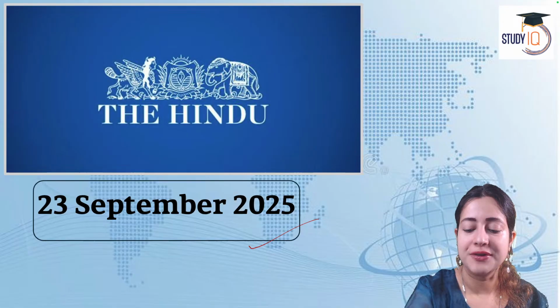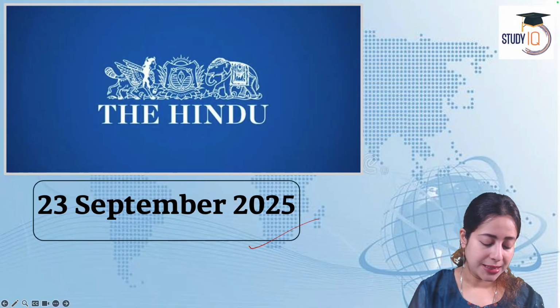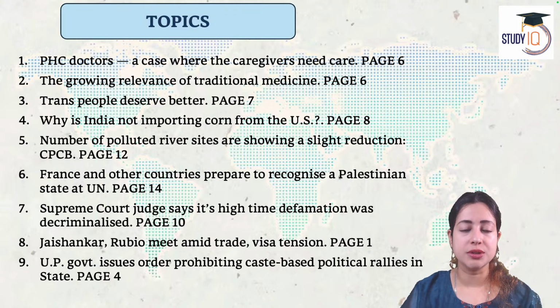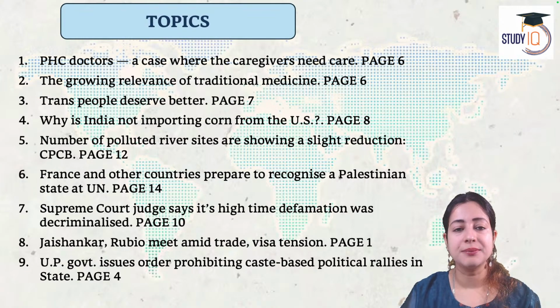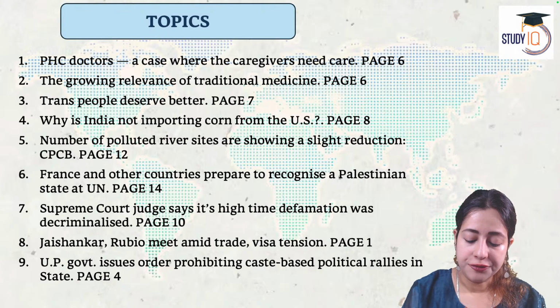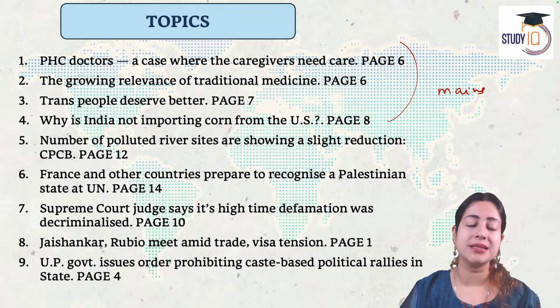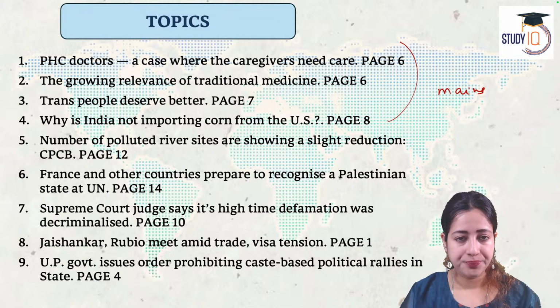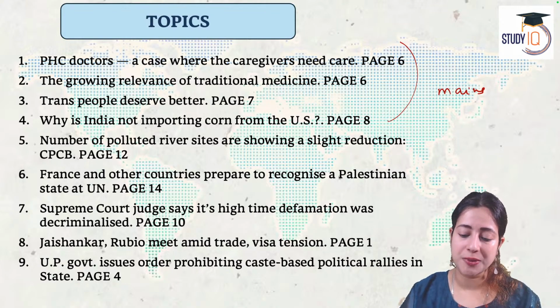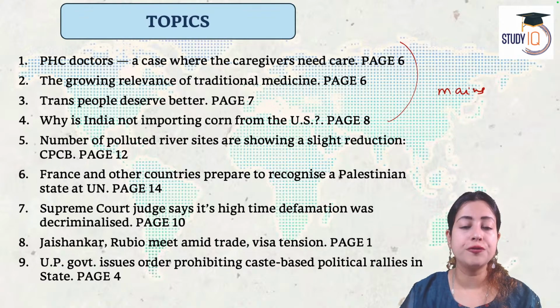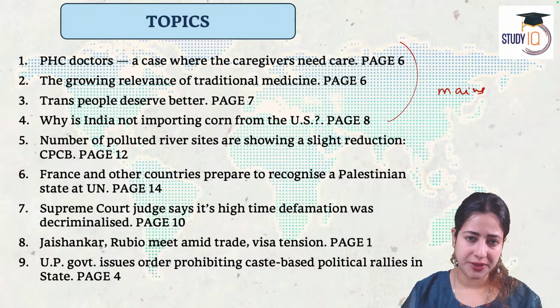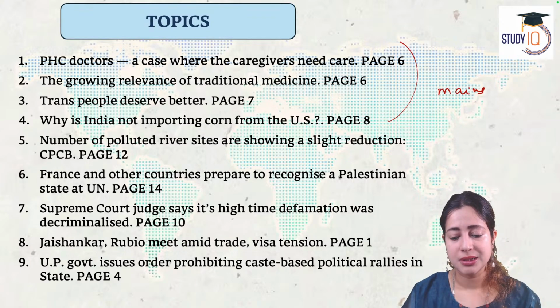Now, why have we selected about 7 news items from today? That's because the majority of these news items are very important for the UPSC exam, while the first three articles are important for UPSC mains because they give you key inputs for mains answer writing. And as I always say, the main agenda behind newspaper analysis has to be to prepare you for mains answer writing. The more current affairs, the more examples you give, the more data and stats you give from current affairs, global and Indian, the better marks you score in the GS papers. So that's the idea here.